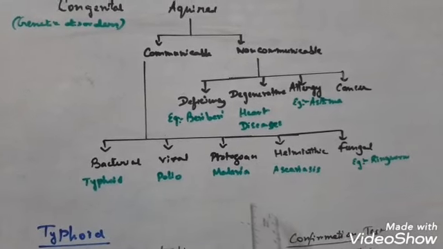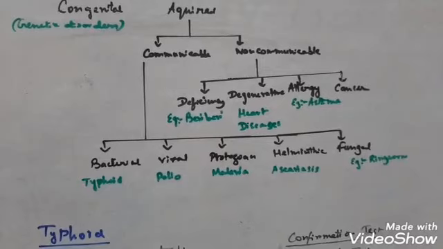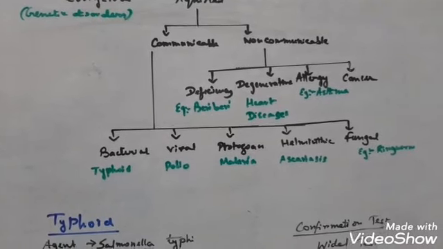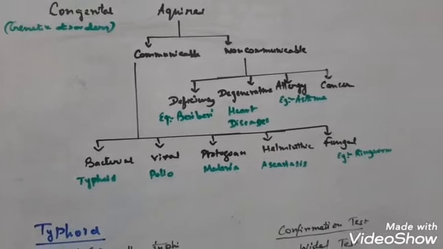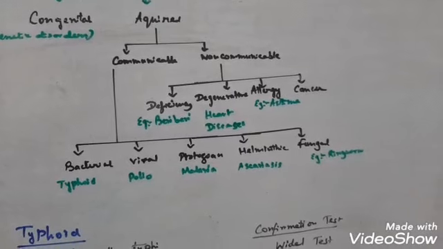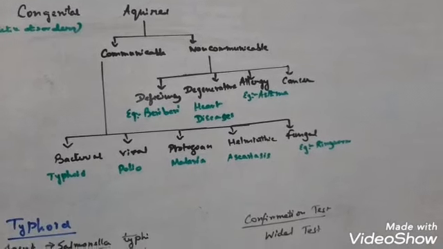Everybody is aware that COVID-19 is caused by a coronavirus, which is a viral disease. Pathogenic diseases include malaria, helminthic diseases like ascariasis, and fungal diseases.